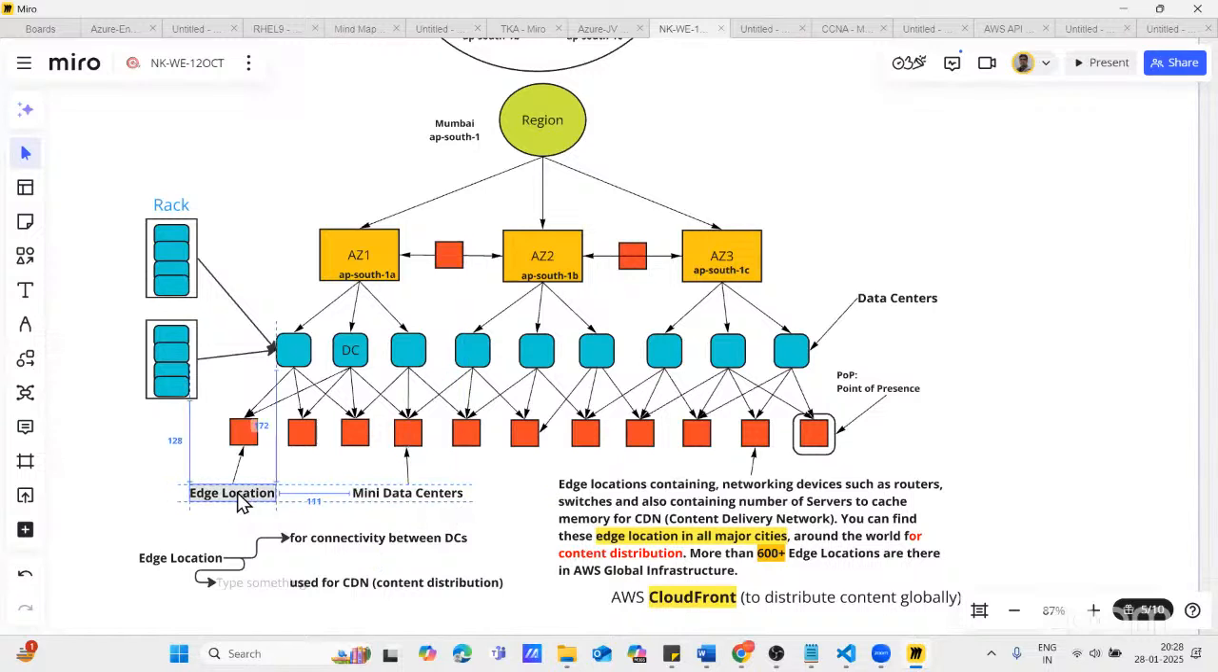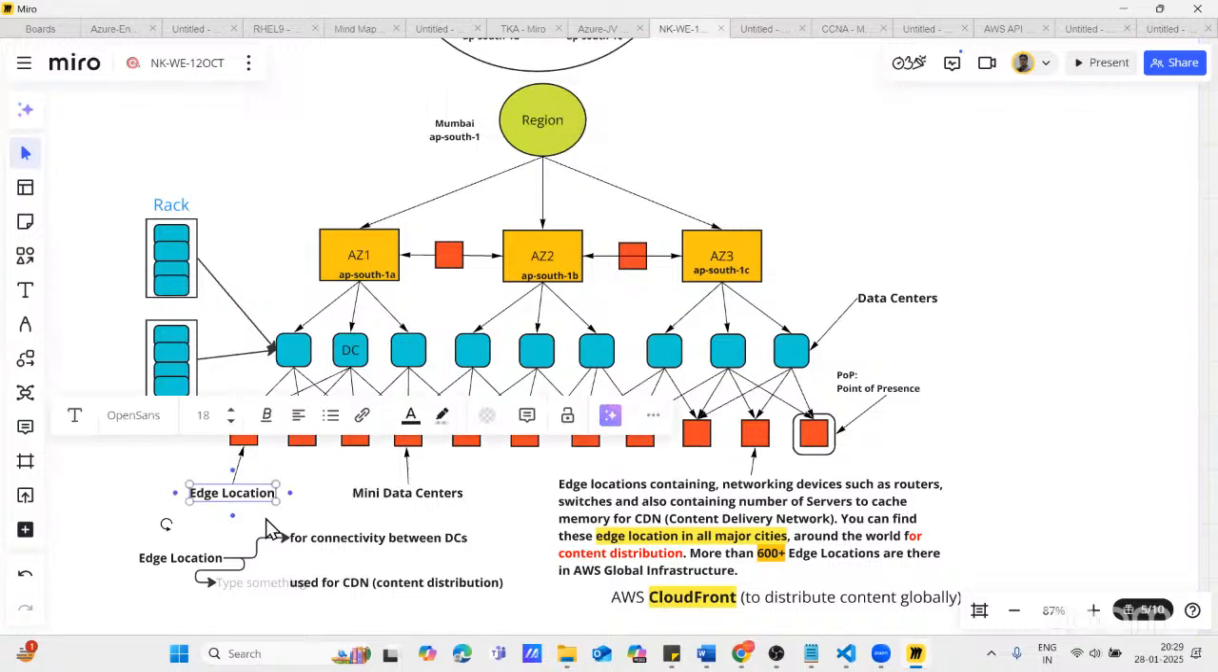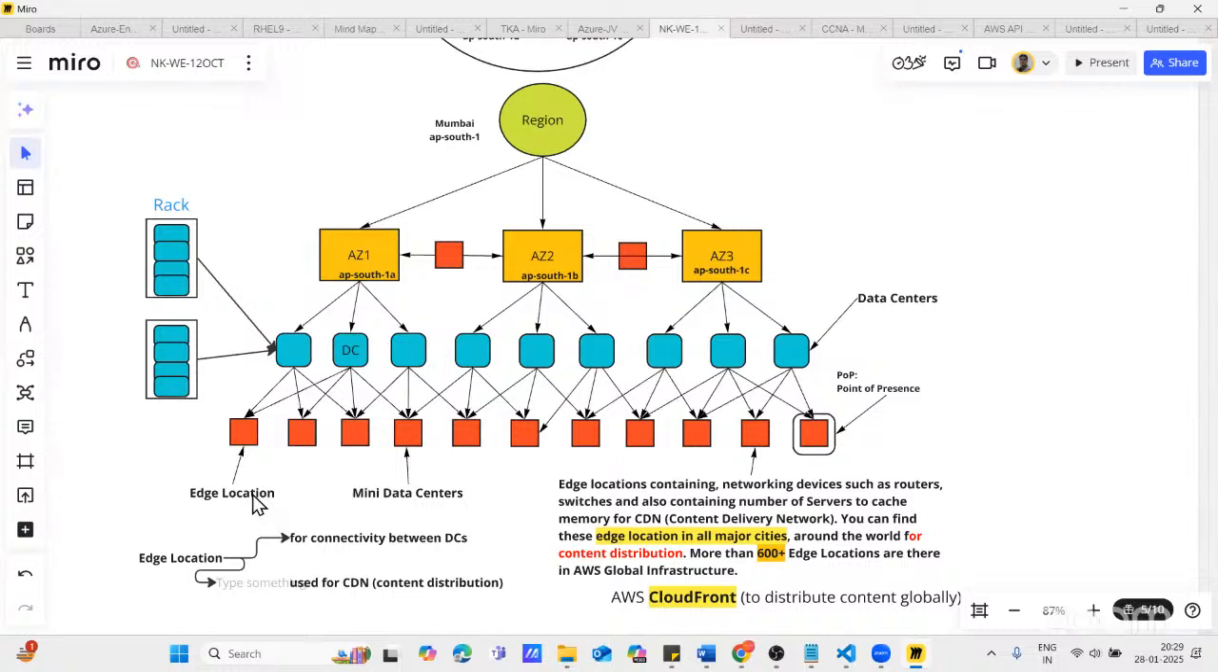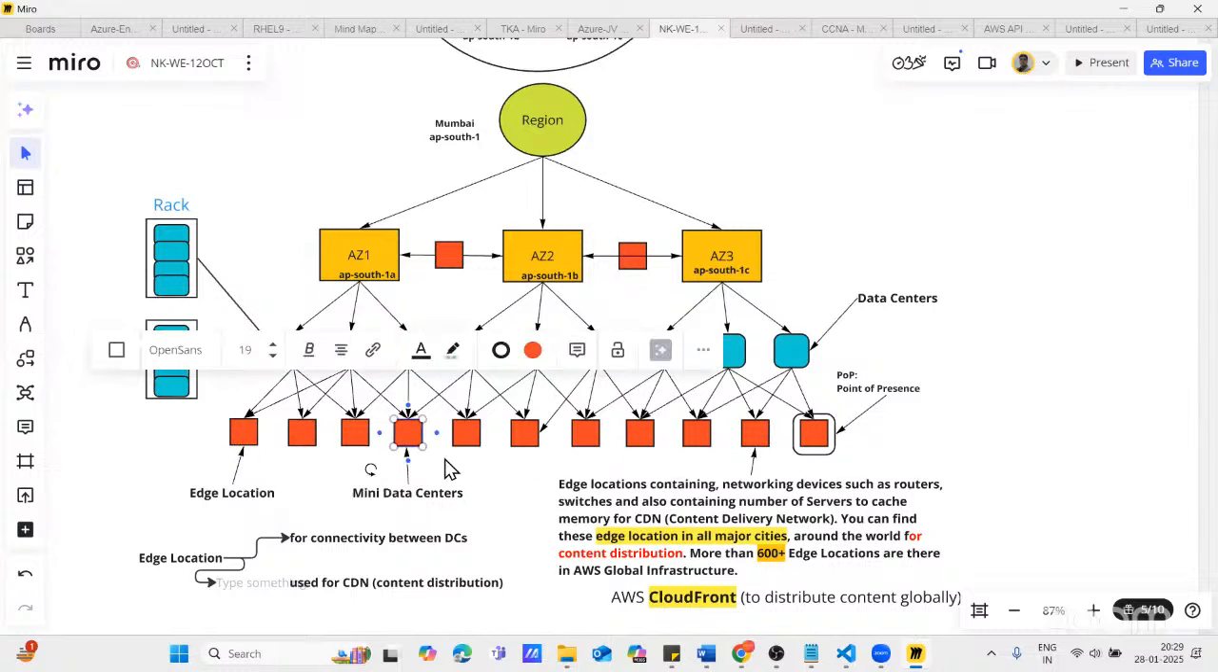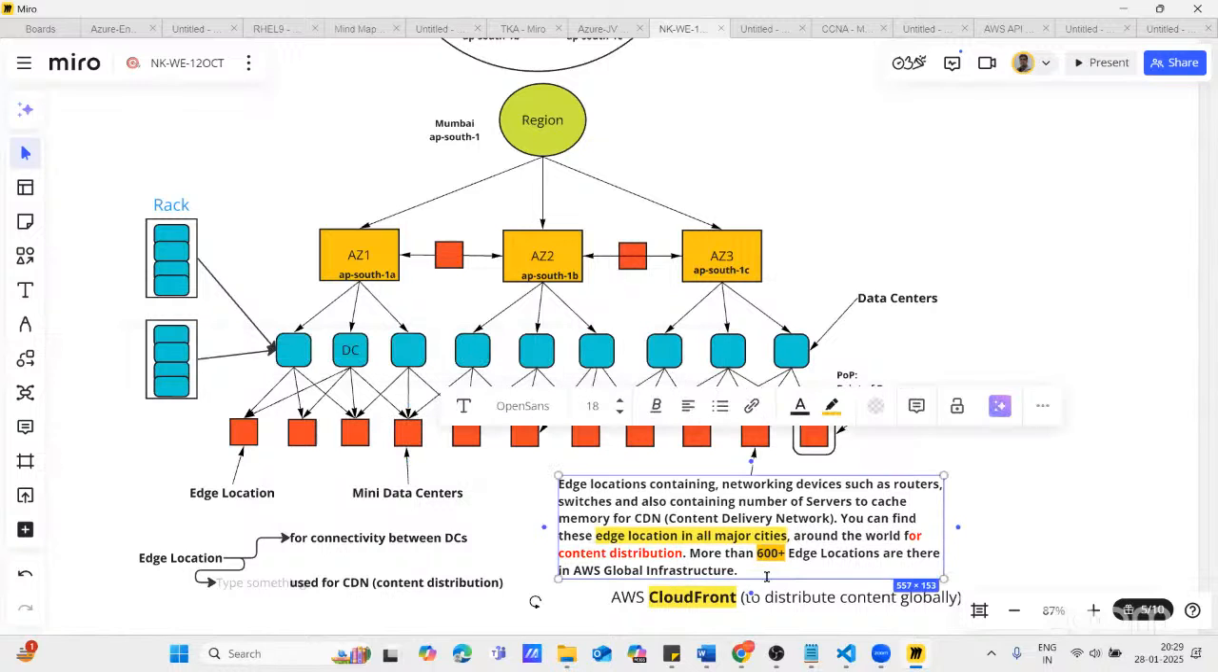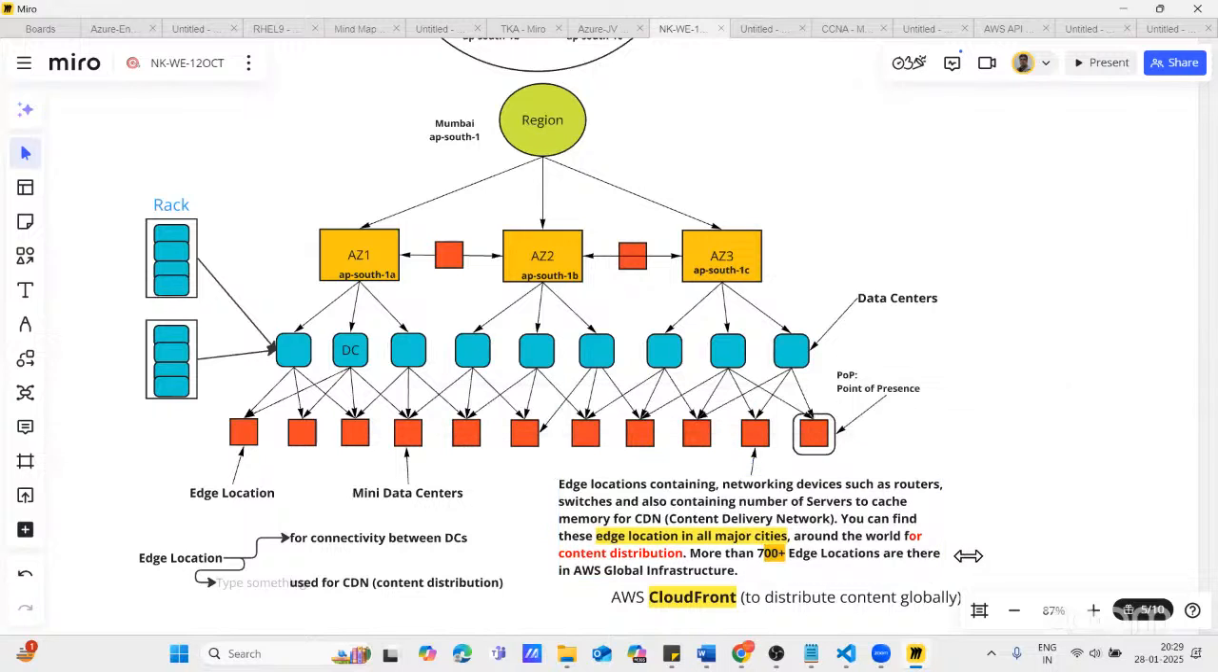And what is the purpose of an edge location? The purpose of the edge location is to distribute content. So we are using edge locations for CDN. CDN stands for Content Delivery Network. And every edge location is a small data center. It means these edge locations will have servers, routers, switches, storage, everything, right? And we have more than, now this number has changed, more than 700 edge locations available globally all over the world, and these edge locations are available in all major cities.